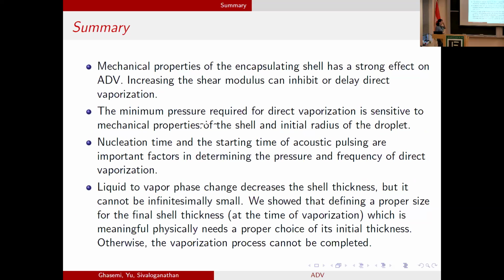And for theoretical study, there is one thing that's good to know. I didn't show you the results, but usually it's assumed that the simulation is terminated when shell thickness is very thin. Mathematically, we can set it to a very small value, but physically it's not possible. We showed that to capture complete vaporization, it's important to set up the initial thickness to an appropriate value. Otherwise, the simulation is terminated before capturing the complete vaporization, and it can cause some over or underestimation compared to experimental results. So that was good to know.